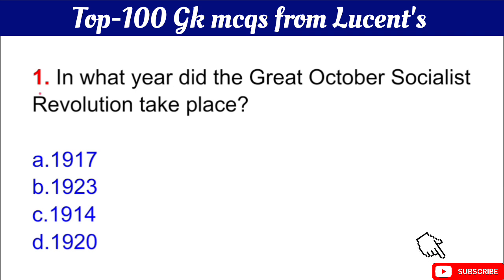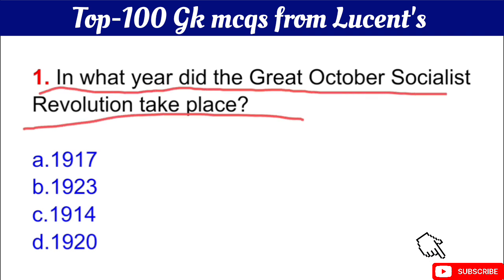Question number 1 is, in which year did the Great October Socialist Revolution take place? The right answer is option A, in 1917, okay? In 1917, Great October Socialist Revolution took place.